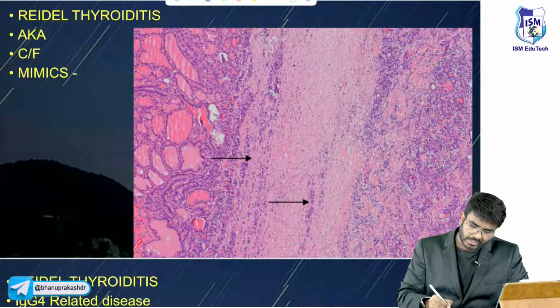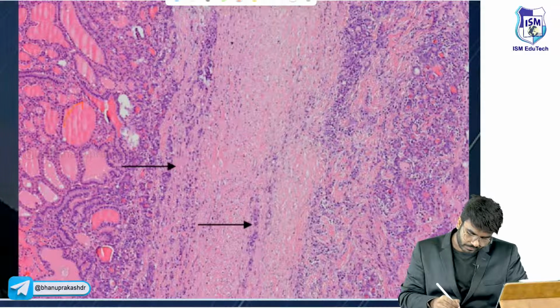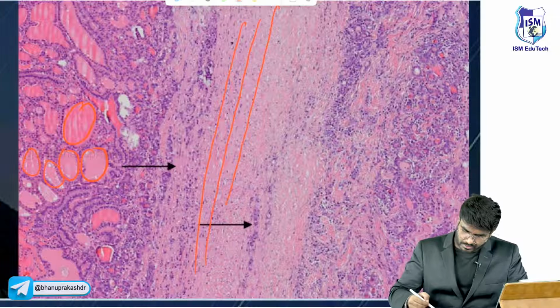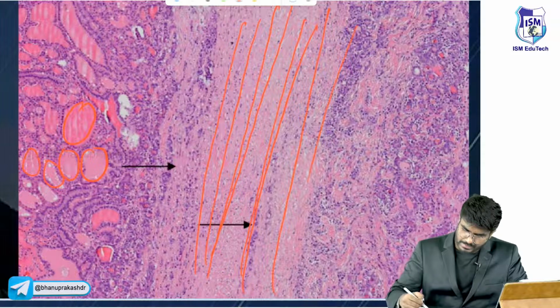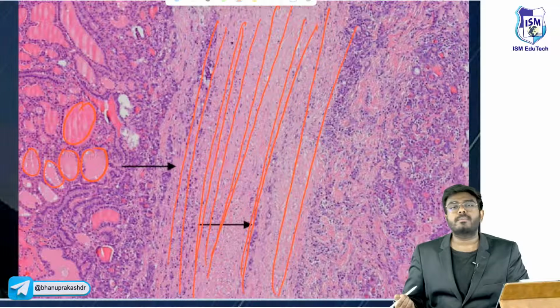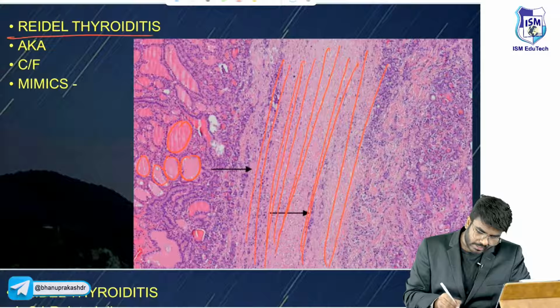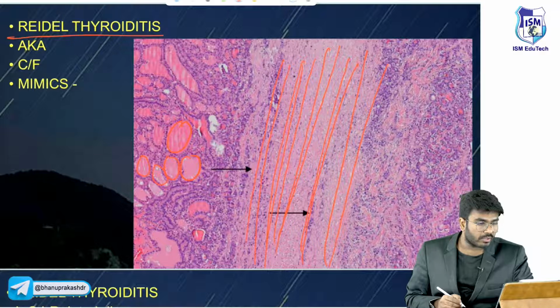Next, look here. What is happening? This is the thyroid gland. How can you say this is the thyroid gland, sir? Look, all these are the thyroid follicles. Now, in the thyroid gland, are you able to appreciate what this is? This is scarring, or fibrosis. What is this condition? This is Riedel's thyroiditis, where there is excessive fibrosis, a fibrosing thyroiditis, sir.